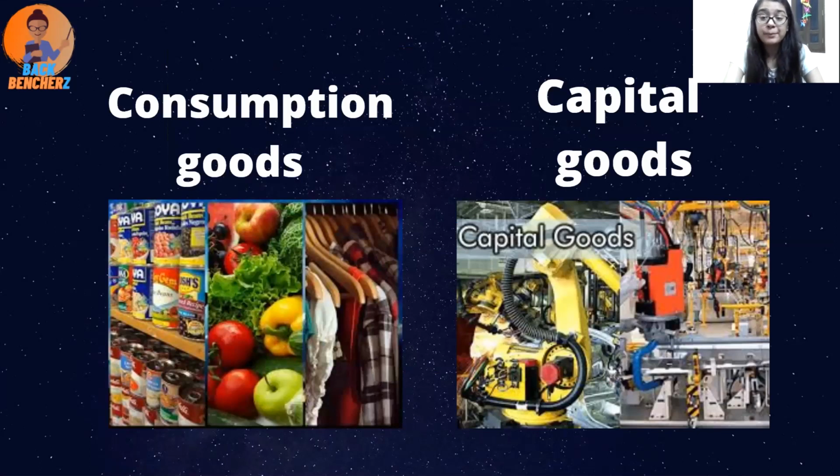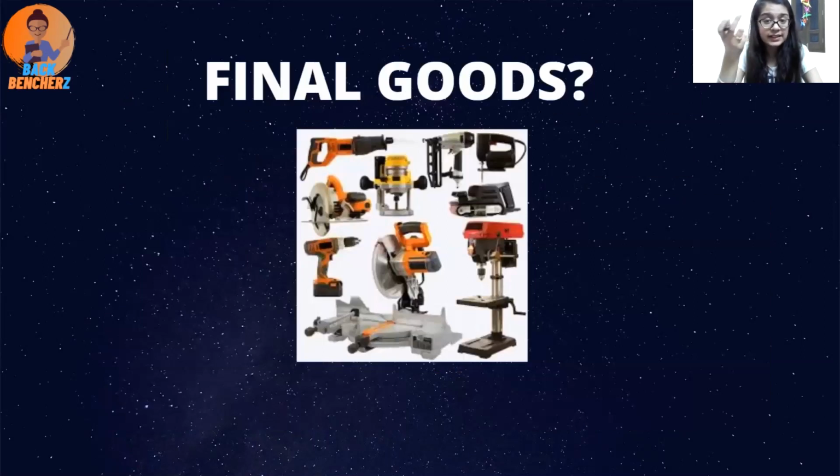Now when it comes to the capital goods, now capital goods का मतलब जो long जो durable होते हैं, firstly. दूसरे capital goods includes machineries, tools, ये सारी चीजें जो होती हैं ये capital goods में आती हैं. तो they both are different. Capital goods को you just cannot consume, okay? You have to transform that. और कैपिटल गुड्स जो है वो ट्रांसफॉर्म भी नहीं होंगे. कंज्यूमर गुड्स का ऐसा, सपोज आपने टमाटर खरीदा या खाने का कोई सामान खरीदा, टमाटर की सब्जी बन जाएगी एंड you will consume that. But capital goods have different scenario. Let's see that. अभी you must be asking कि फाइनल गुड्स, कैपिटल गुड्स क्या फाइनल गुड्स होते हैं?